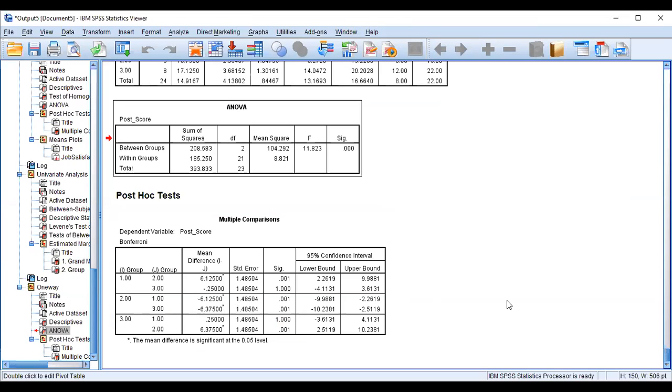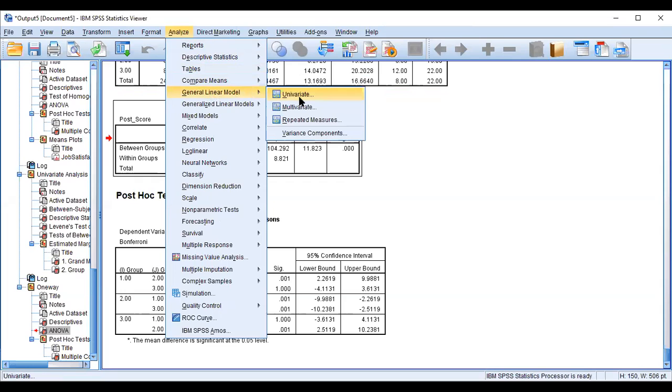Let us take into account their pre-test score. It is usually observed that those who score high in the pre-test, their score also will be high in the post-test. So looking at this one, we are under the impression that there is a significant difference among these three groups. Let us now adjust these three groups according to their pre-test.